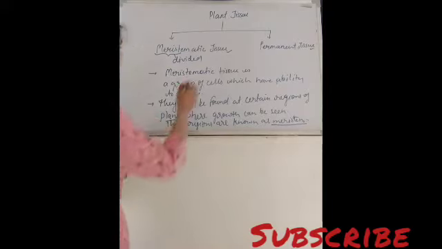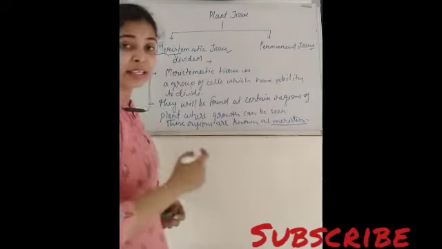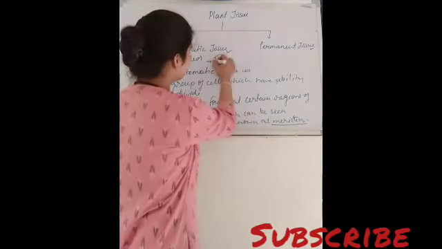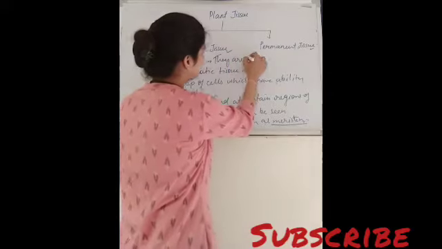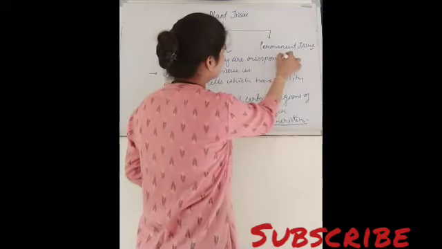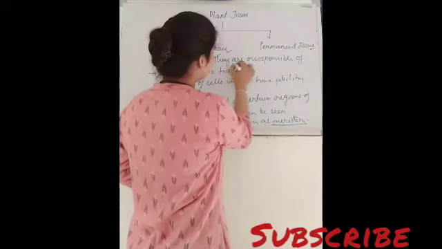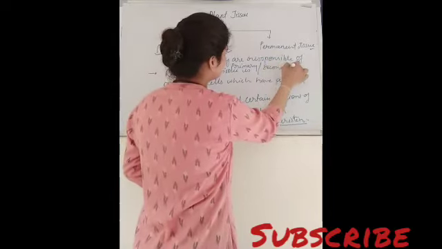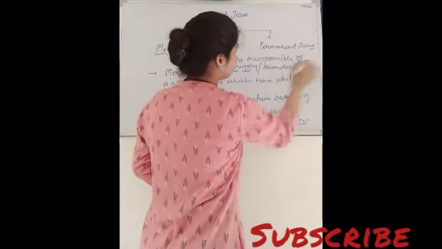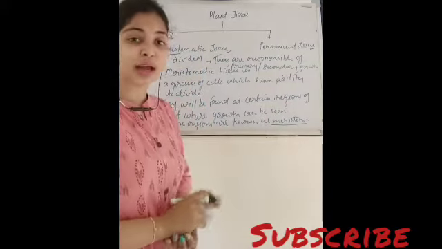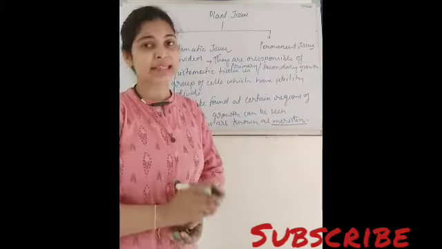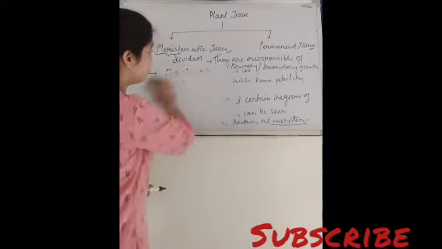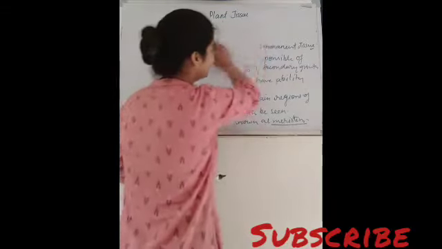And one more thing is that meristematic tissues are mainly responsible for primary and secondary growth of the plant. So mainly meristematic tissues are responsible for primary and secondary growth of the plant. So let's see how these are responsible for primary and secondary growth of the plant.